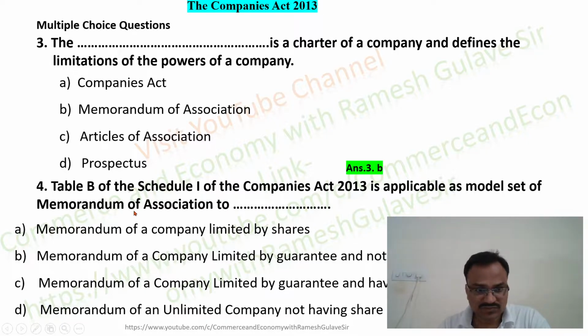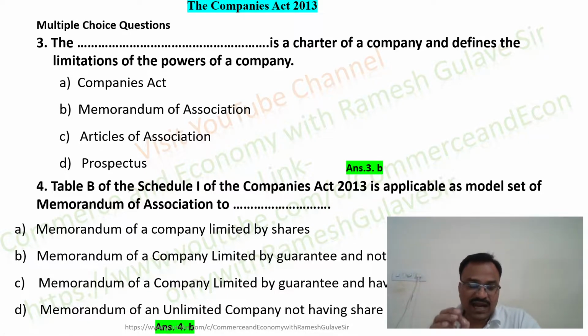See please, here the question is about Table B, and this Table B can be used as a model set of Memorandum of Association by a company limited by guarantee and not having share capital, right? So here option B is the right answer.